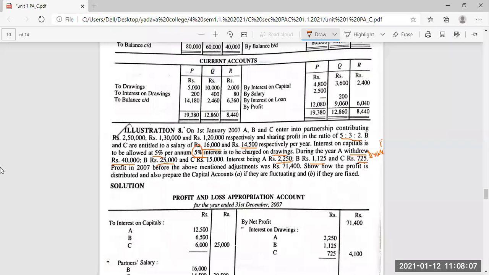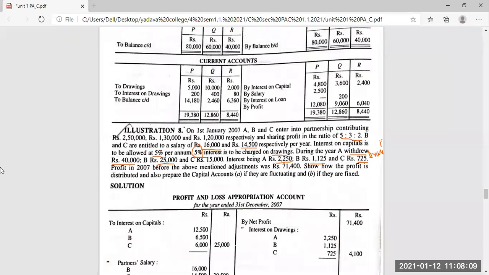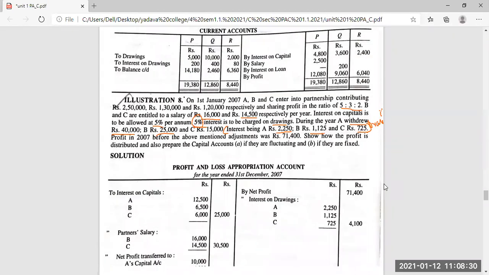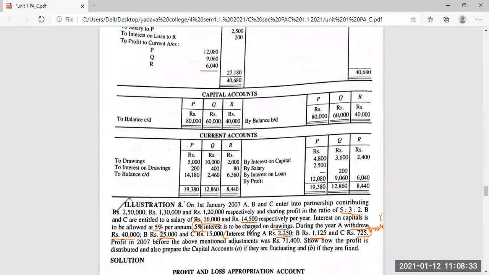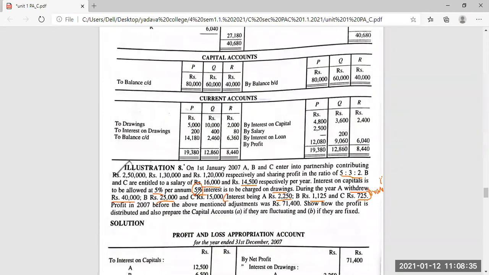Girls, I have one doubt, and I'm asking you this question. Either we have to calculate with the 5%, or we only have to take this interest amount, or we have to add both. Will you please give me an answer? What shall I do for interest on drawings?